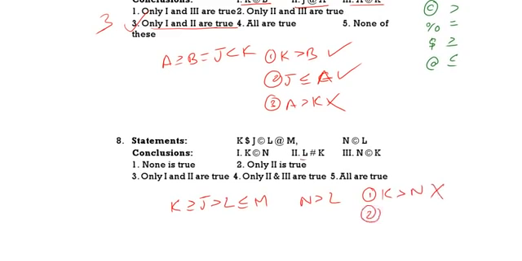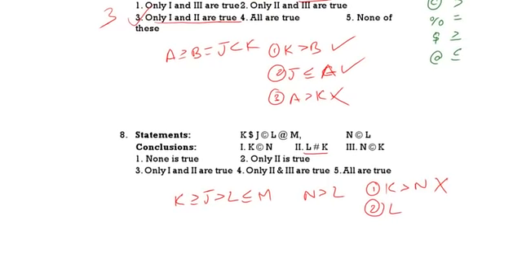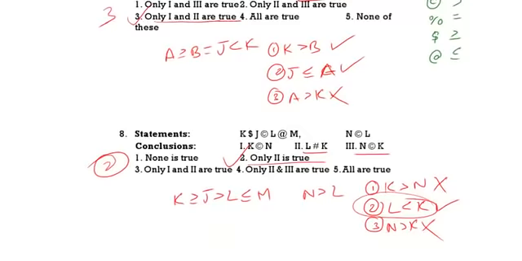Second one, L hash K. What do you mean by hash? Hash means less than, no? So L less than K. K greater than L or L less than K. Third one, N C round K, N greater than K. See here, N greater than L, L less than K. So N greater than K does not follow. Only second one follows. Only 2 is the correct answer. See the next one.